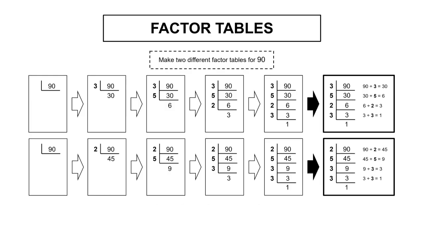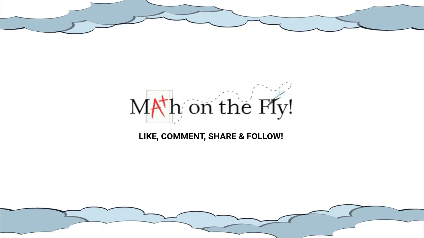Just keep in mind that for certain numbers, there can be many ways to make a factor table, and you'll know you did your factor table correctly because all the prime numbers on the left side of the table will multiply to equal the number. So in our case, 2 times 3 times 3 times 5 gives you 90, so we can tell that both factor tables are correct.